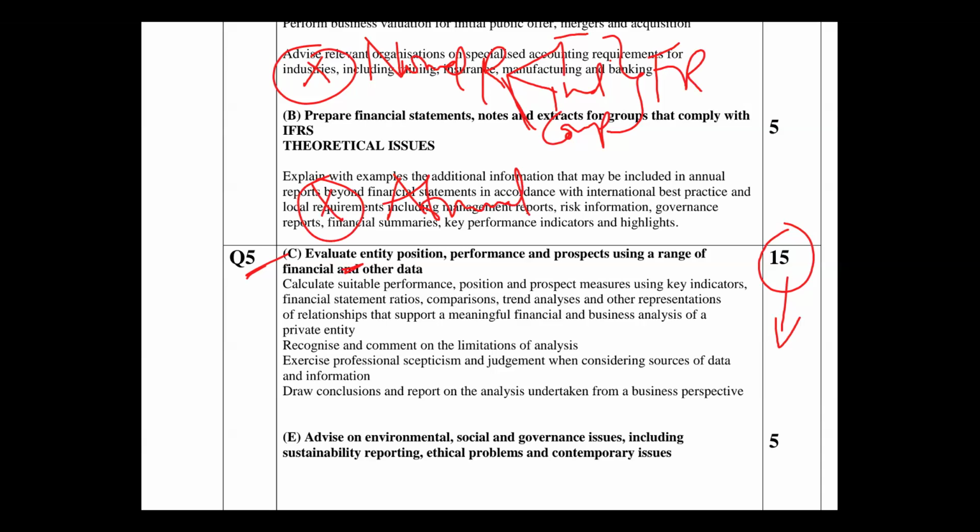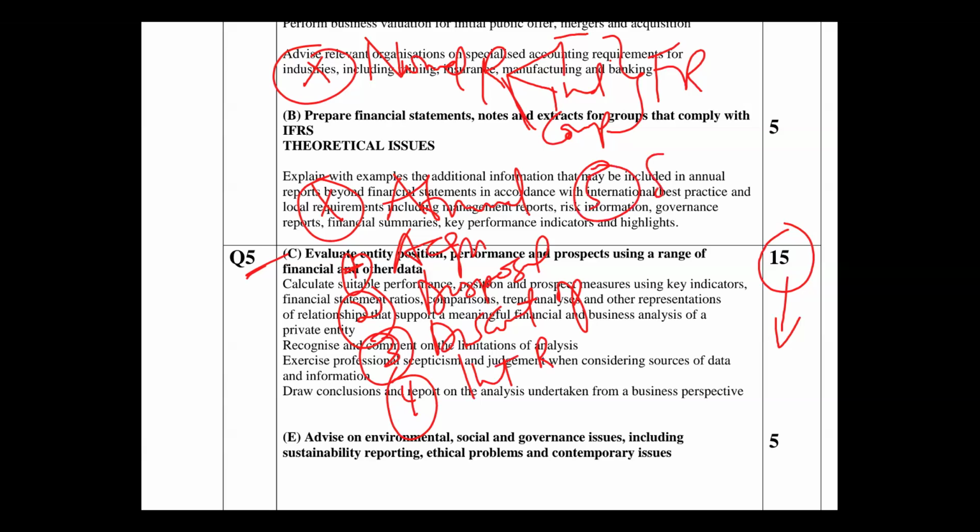Let me see what I wrote. Okay, I wrote them here. Number 1, we have acquisition. Number 2, disposal. Number 3, discontinued operations. Number 4, interim reporting, that's IAS 34. Number 5, segment reporting, IFRS 8.